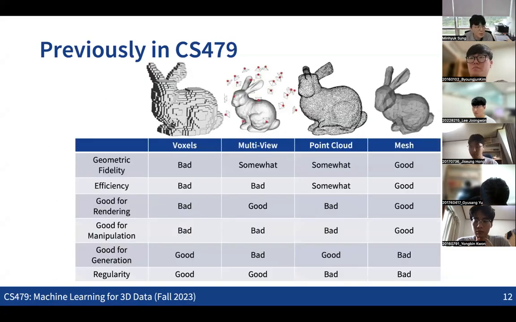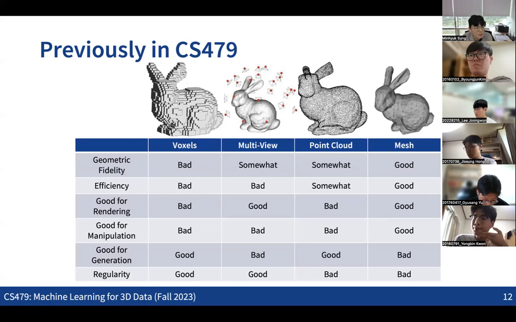So we compared mainly these four representations, especially from the processing perspective. Mesh can be good in many aspects, such as geometric fidelity and efficiency, and it is good for many applications. The thing is that mesh is not the best representation for generation and also processing, because of its irregular structure.